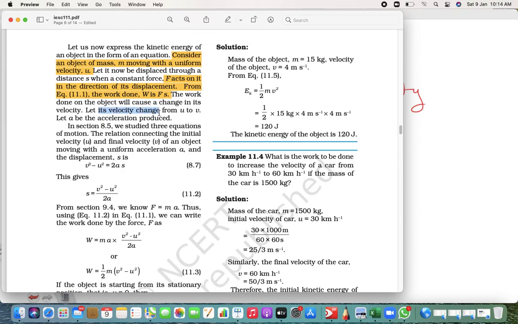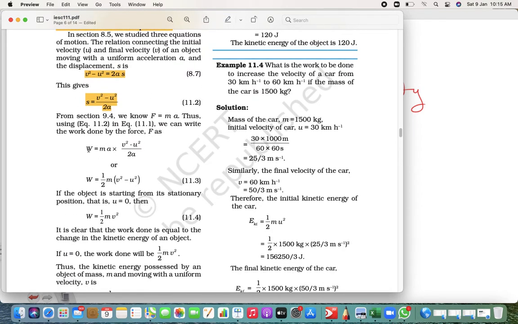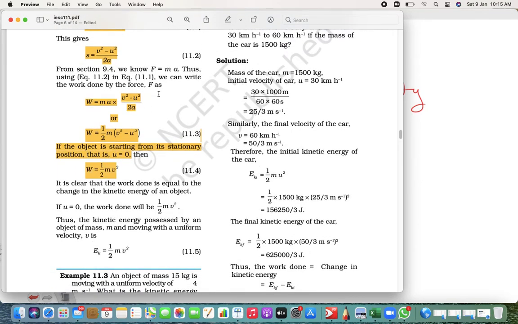Now the change in velocity happens, so the acceleration comes into consideration. According to the equations of motion, v square minus u square is equal to 2as. So s is equal to this thing. Now when you put in the value, W is equal to half m into v square minus u square, when your object is not stationary. But if your object is stationary, your W is equal to half mv square, and that we call kinetic energy.